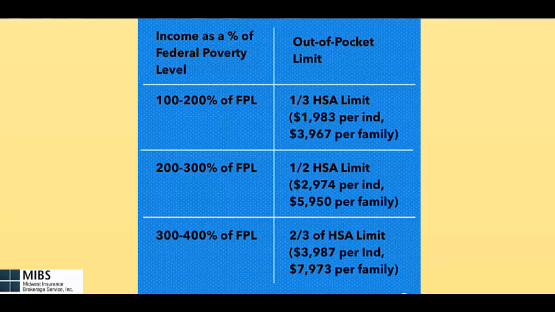Looking at this chart, it shows the out-of-pocket subsidies available for the percentage of federal poverty levels broken up into 3 categories. If we look at the last one, it shows that someone making 300 to 400% of federal poverty level will be capped at 2/3 of the HSA contribution limit. That means this individual will not pay more than $3,987 in a given year in out-of-pocket expenses. If he or she goes over that amount, the insurance company will be reimbursed by the government for any out-of-pocket expenses.